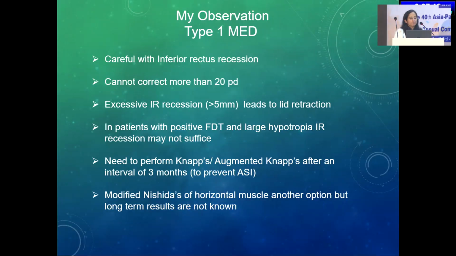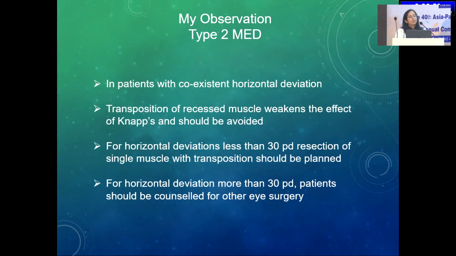the anterior segment ischemia. Modified Nishida, as I had stated earlier also, is a safe option because it's a no tenotomy, no splitting technique where you simply have to pass a non-absorbable suture 12 mm from the limbus in the superior quadrant. But long-term results are still not known and we need larger studies for the same.